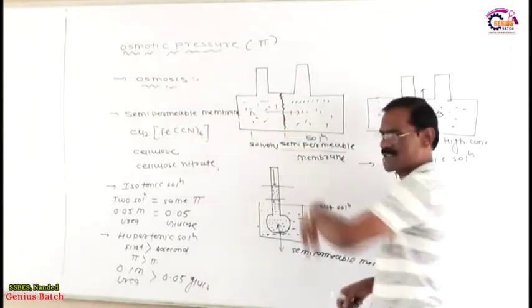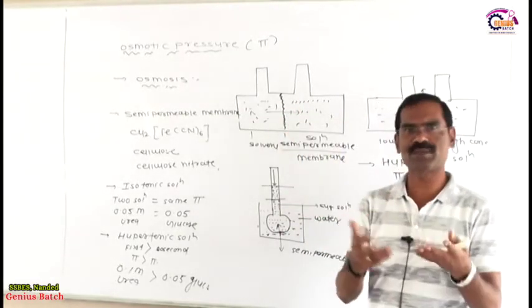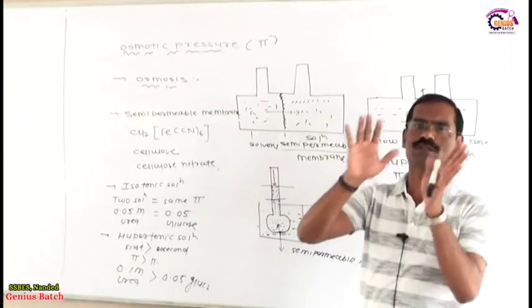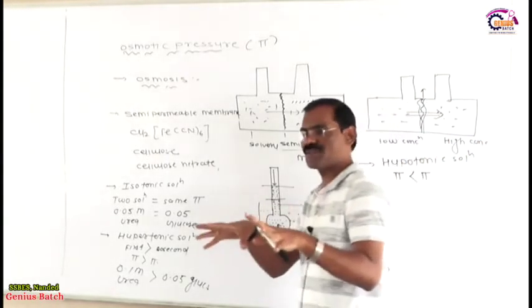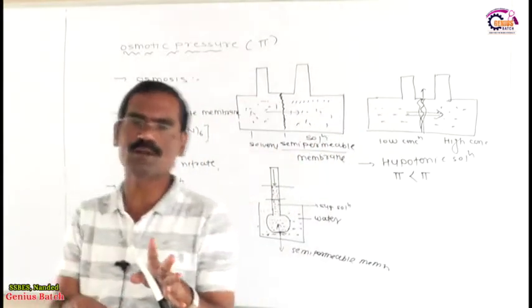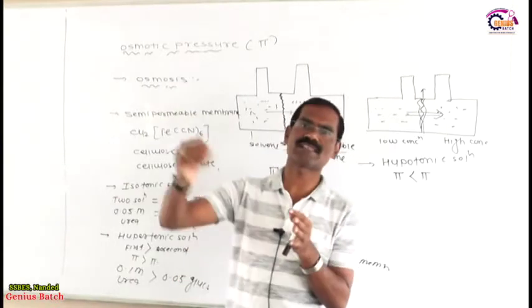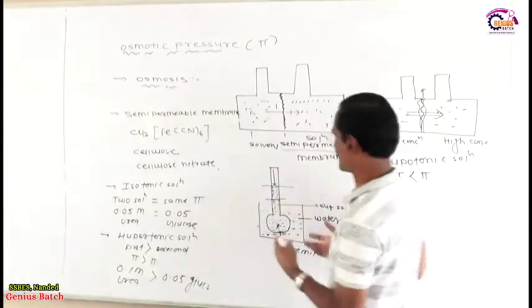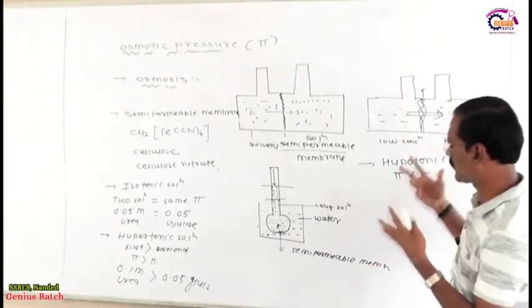pressure? The extra pressure exerted on the solution to prevent osmosis, or the pressure exerted on the solution to just stop osmosis. To stop osmosis means what? To stop the flow of solvent to the solution, or to stop the flow of solvent from lower concentration to the higher concentration. Such a phenomenon is called the osmotic pressure.